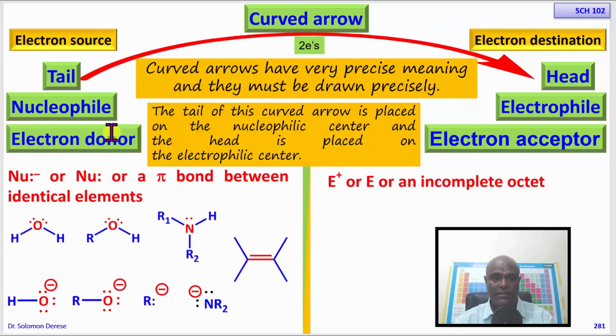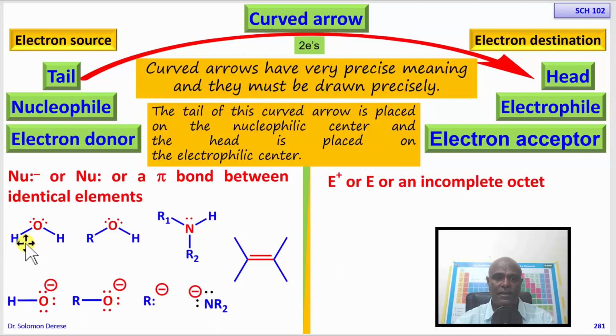So the nucleophiles can be neutral or negatively charged. These are the ones that have lone pair of electrons. Water, for example, alcohol or amines, these are nucleophiles because they have this lone pair of electrons which they can donate. Further, the bond in which they are involved is a polarized bond.